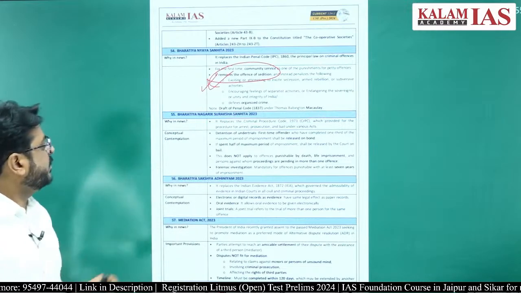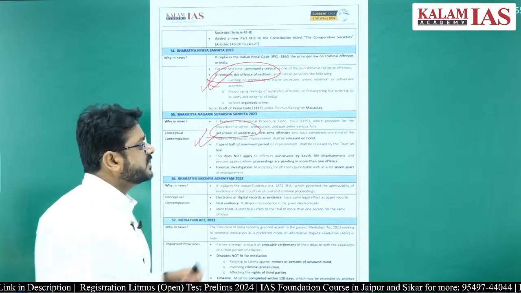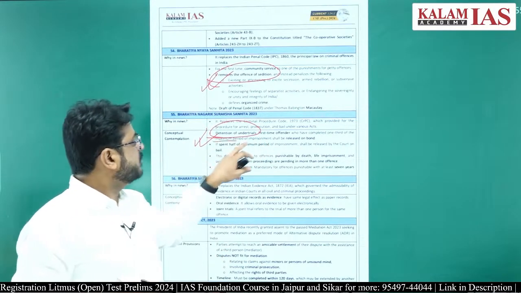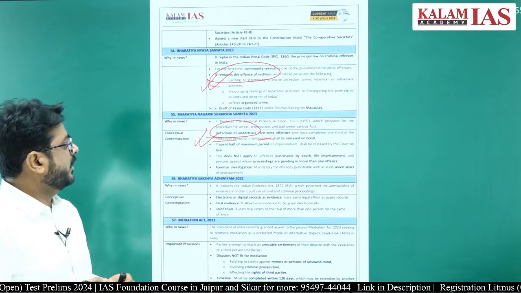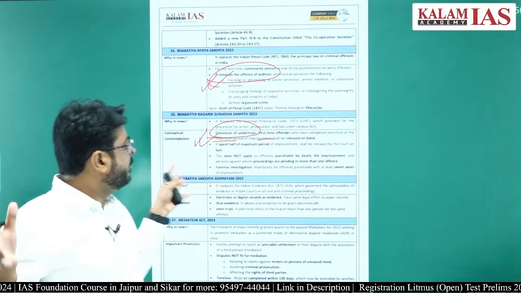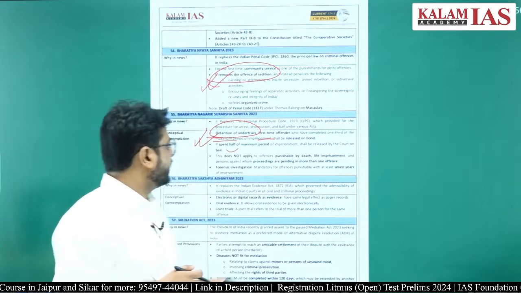Now in the CrPC, what is important is the detention of undertrials: first-time offenders, if they have served 1/3 of the maximum period of imprisonment, can be released on bond. If the person has committed a heavy crime and has spent at least half of the maximum period, then that can be done.